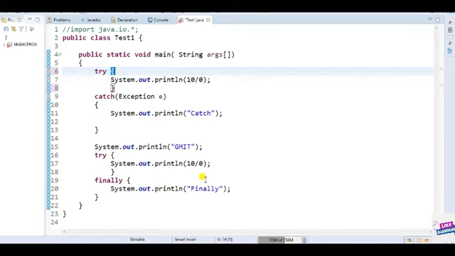In the next lecture, I am going to discuss the different combinations of try, catch, and finally. What combinations are possible? Whether I can use a nested try catch block, or if I use try catch finally, and within the finally block I use a nested try catch, what will happen? In the next lecture I am going to discuss in detail. I will discuss almost 25 combinations of try catch finally, so that you can get a clear idea about this topic.